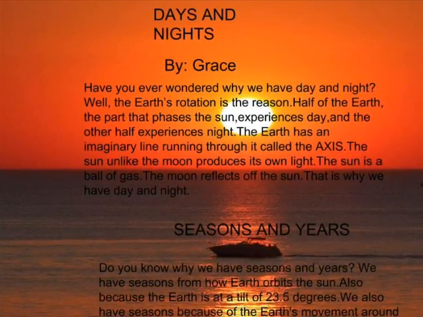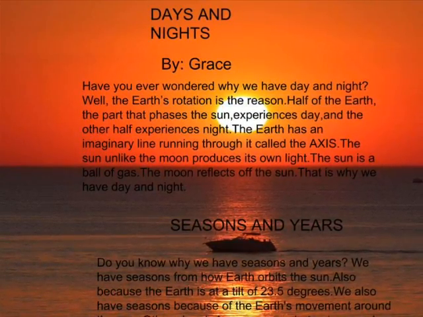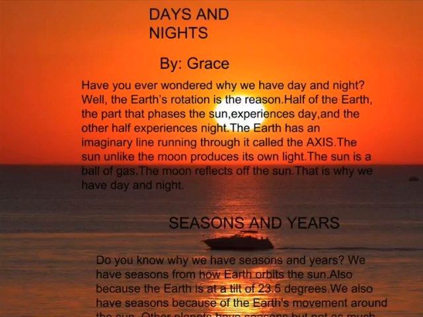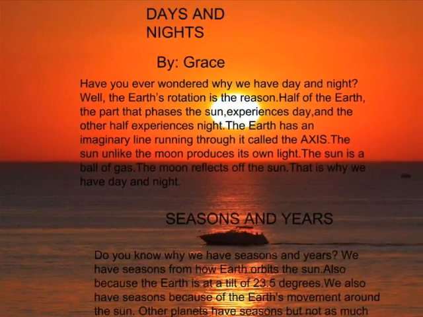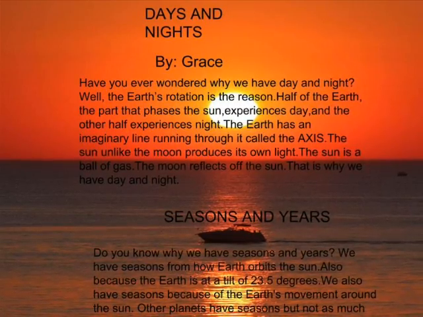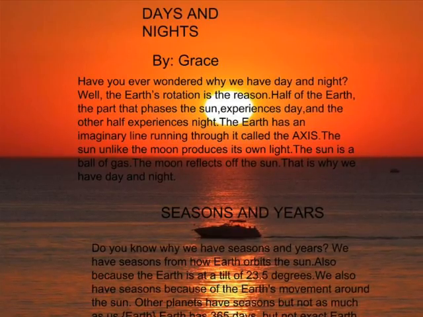Seasons and years. Do you know why we have seasons and years? We have seasons from how Earth orbits the sun, also because the Earth is at a tilt of 23.5 degrees. We also have seasons because of the Earth's movement around the sun. Other planets have seasons, but not as much as us, Earth.